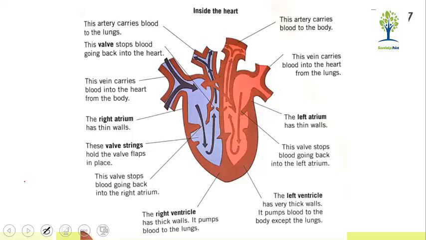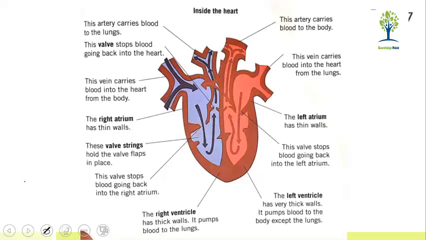Okay, so the left ventricle has very thick walls. It pumps blood to the body except the lungs, so it pumps blood to all parts of the body. Now this is what is called the internal structure of your heart.